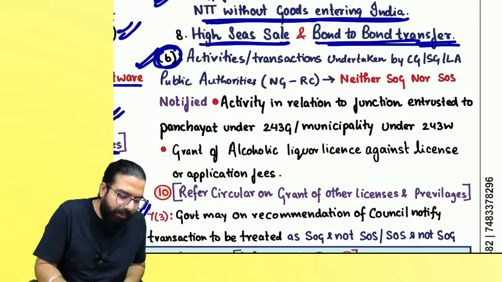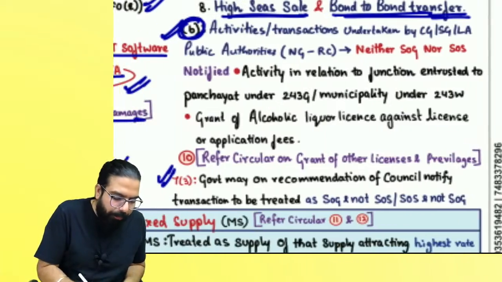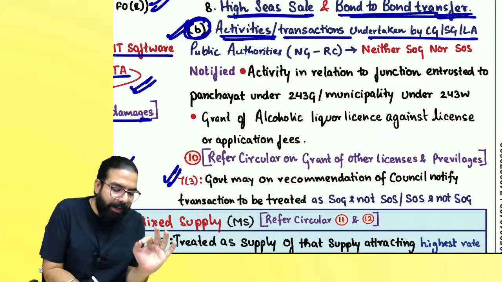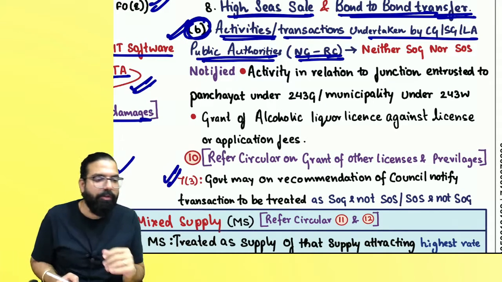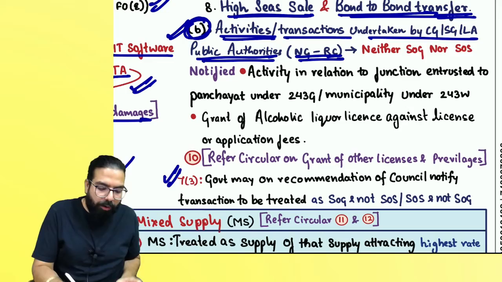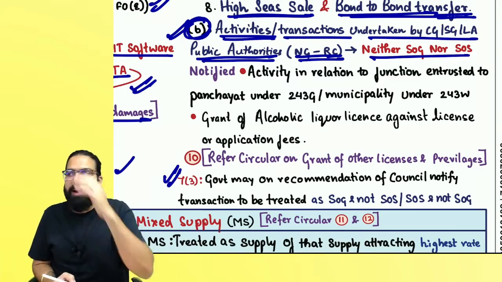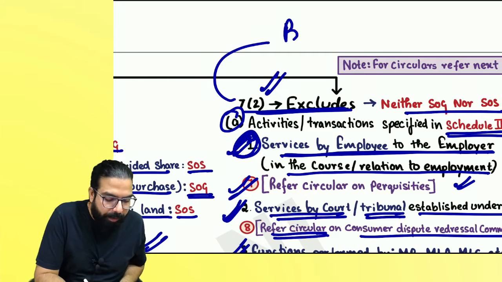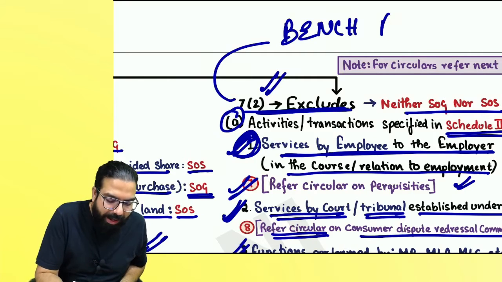Then we have section number 7.2(b), which says activities or transactions undertaken by the central government or state government, if they are undertaking them as public authorities and that activity is notified by the government on recommendation of the council, then also it is neither supply of goods nor supply of service. Remember one thing, sir, how will we remember 7.2(a) and schedule 3? Bench flag. Remember bench flag.